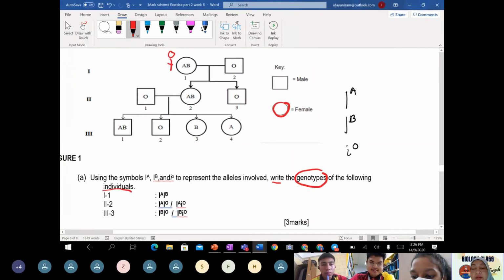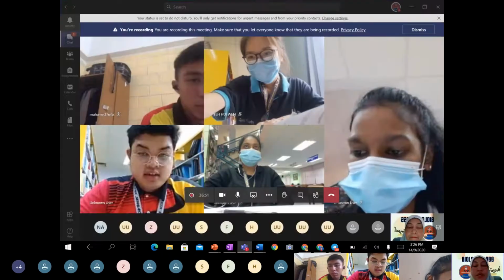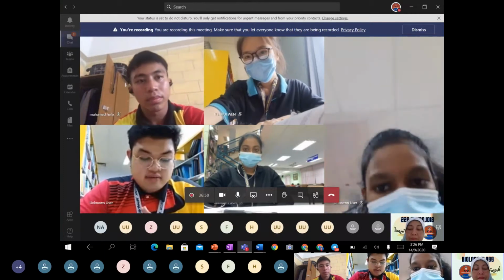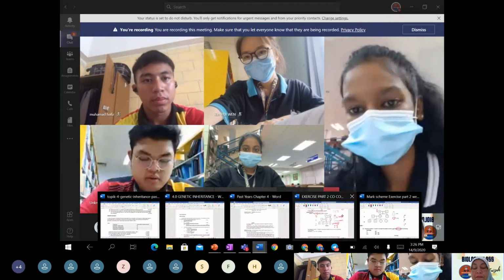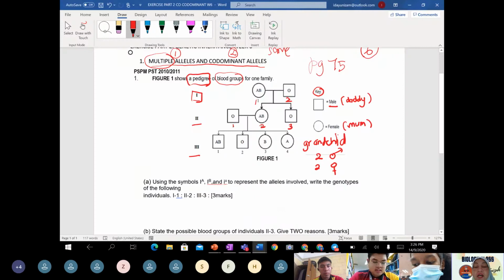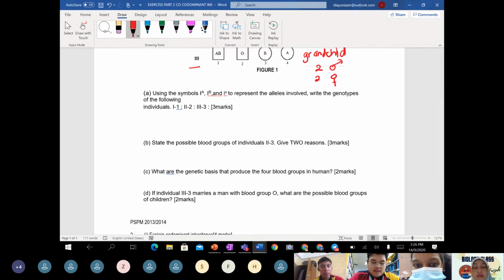Okay Aisha, what is it? I already redrew the genetic diagram based on the question given. For the second generation, I want to ask, the parents in the first generation are blood group AB and blood group O, but the offspring should be blood group A and blood group B. Why is the question otherwise? Referring to which question, Aisha? From the genetic diagram itself.